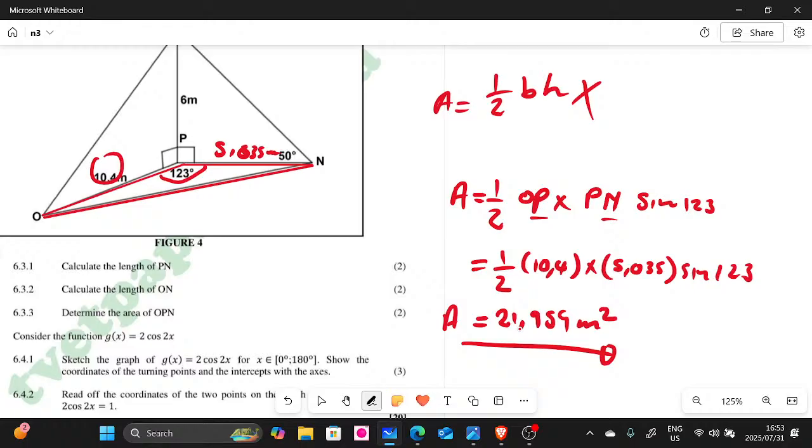This question must be tricky, guys, especially if you don't know much about trigonometry, the angles and the Pythagoras theorem, the sine rule and the cosine rule. It was very, very tricky.